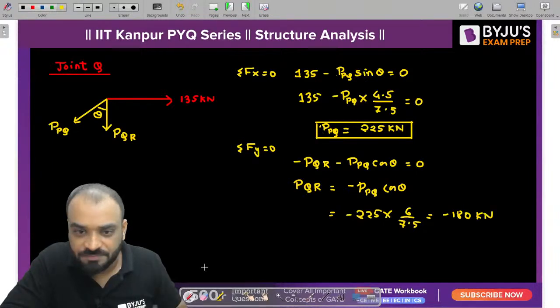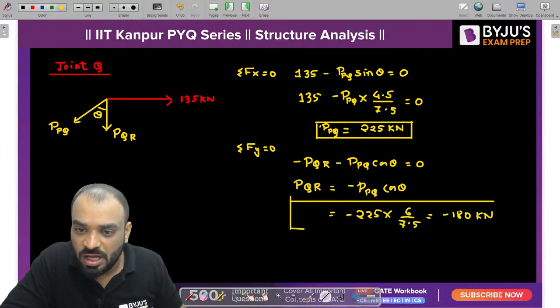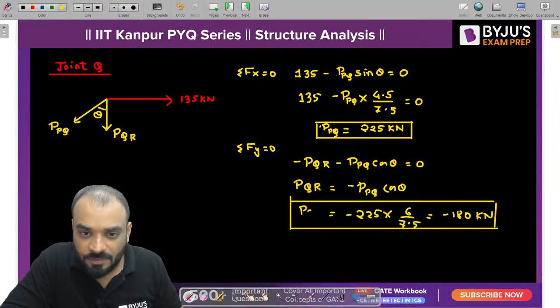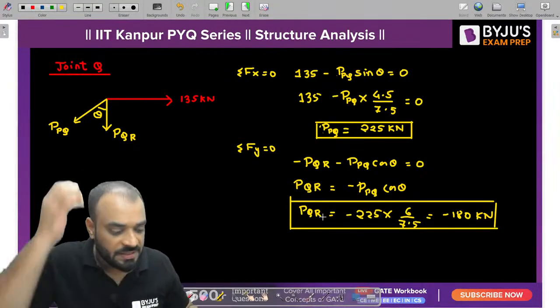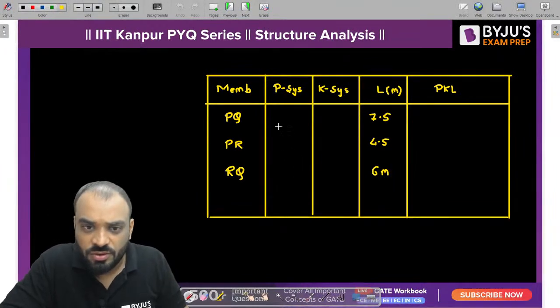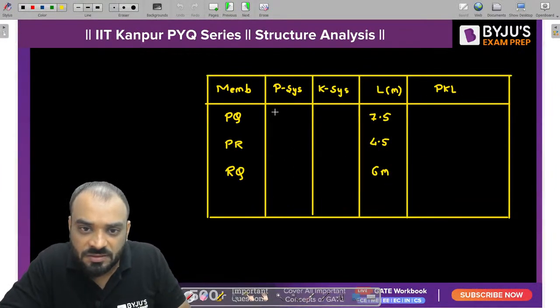So this is the value of PQR which we are getting right now. PQR is minus 180. Okay, sir. So let's write it down also. PPQ is equal to plus 225 kilonewton.